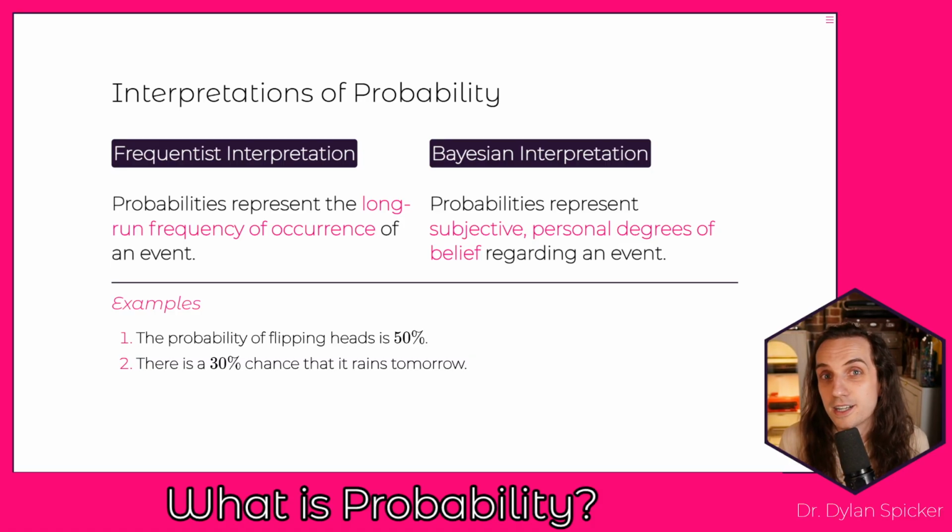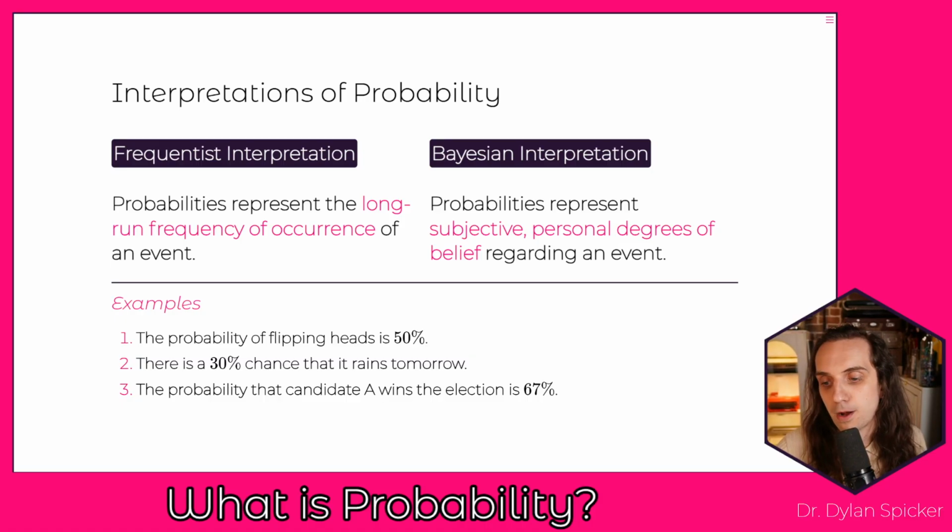Now, this is a weirder thing because, of course, we're only going to see tomorrow one time, but we can imagine, right, that we're going to actually be able to run this over and over and over again. And if we do, then what we should see is that 30% of the time there's actually rain. In this case, the Bayesian interpretation might be a little bit easier to wrap our heads around, where there's some subjective belief that rain tomorrow is 30% likely. This might still be founded on our past knowledge. This might be based on some weather model that we have, but this is going to be an internal subjective belief. And so if we think that there's a 30% chance that it rains tomorrow, then what we're really saying is, well, it's more likely than not that it doesn't rain tomorrow. So maybe we're not going to bring an umbrella to work.